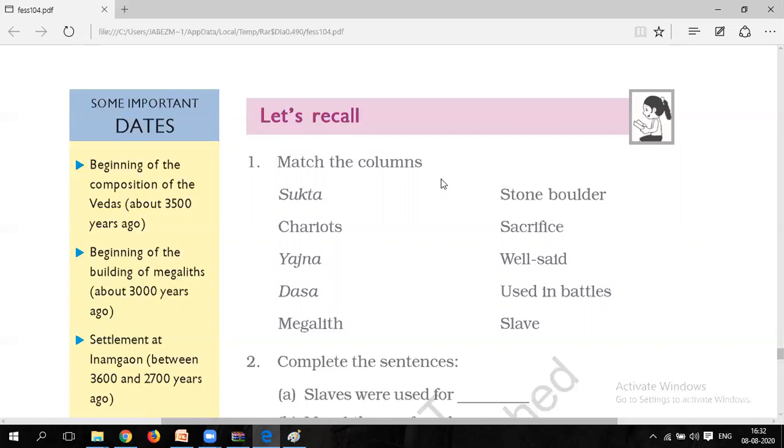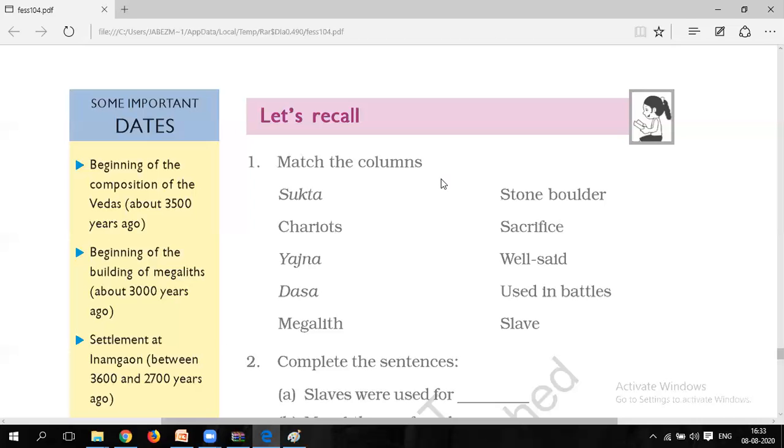You have to learn and write down those worksheet question answers also in your notebook. Keep in mind, not only of this chapter, but of all the chapters that I have completed and given worksheet question answers for. All those worksheet question answers you have to write down in your notebook, along with the textual question answers. After writing the textual question answers, you have to write down the worksheet question answers from the PDF file I provide. You can take a printout or write down from that